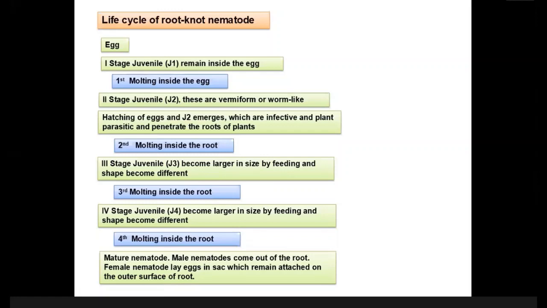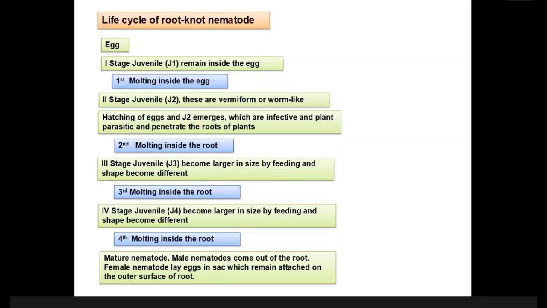So a nematode might be male or female, for example. If the nematodes are male, then they come outside of the root. And if those are female nematodes, they remain inside the root, they become matured, and after maturation, they produce eggs inside, and at a later stage they lay eggs, and the egg sac contains 300 to 400 eggs.